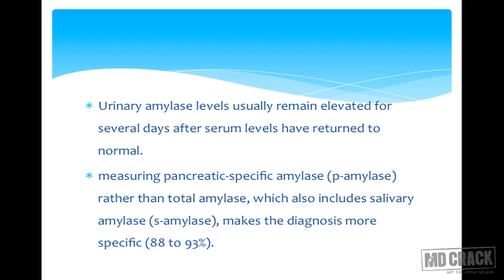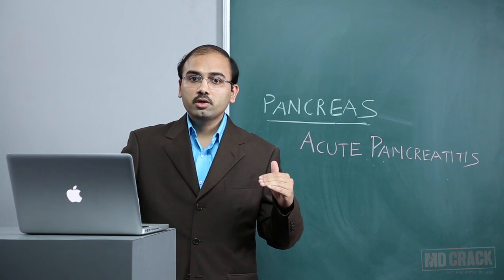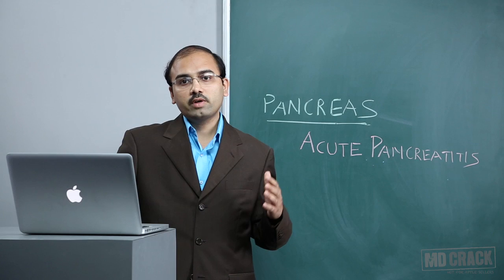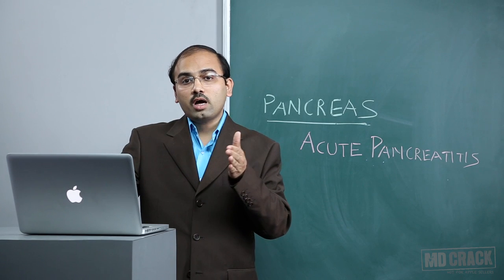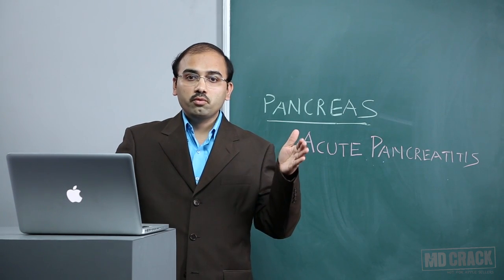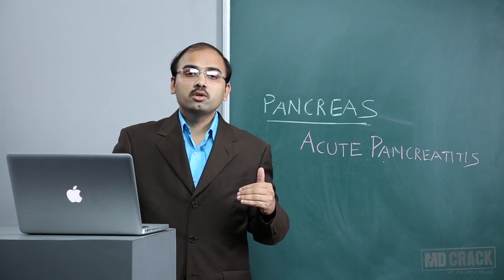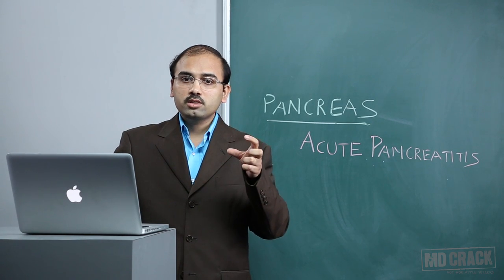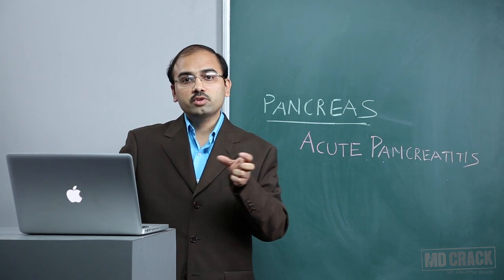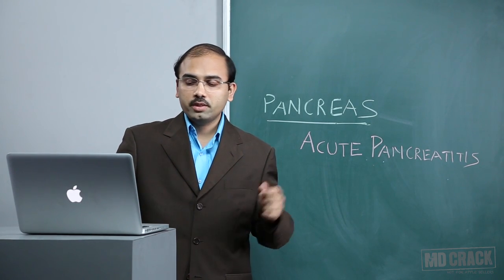Urinary amylase levels remain elevated for several days after serum levels have returned to normal. So urinary amylase will give you more chances of diagnosing acute pancreatitis in later stages. If you are asked after 10 days which investigation you will do, it is urinary amylase, not serum amylase. This is how you have to answer depending on the days which have passed after onset of acute pain.